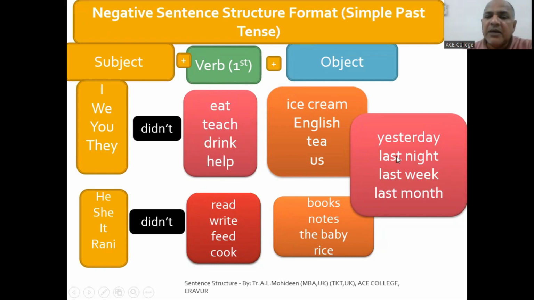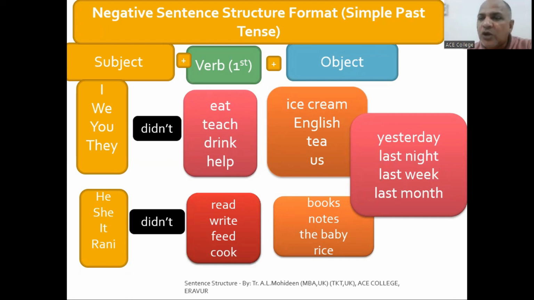So you have to remember these actions are past. How do you know that it's yesterday? For example, I didn't eat ice cream yesterday, right? He didn't cook rice last night. So you can bring this action into past. These are simple past tense. Why? These are day-to-day actions, but they did not happen yesterday, last night, last week or last month. That's why these are simple past.